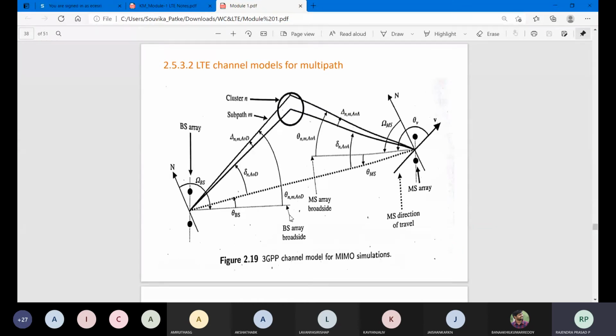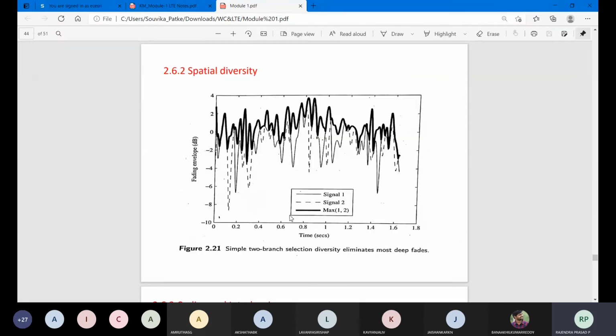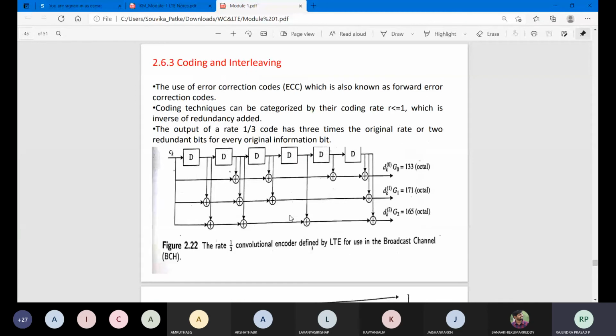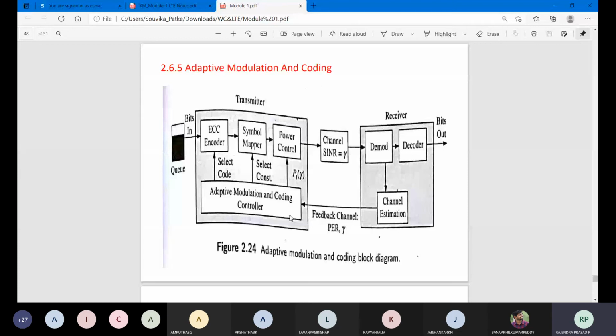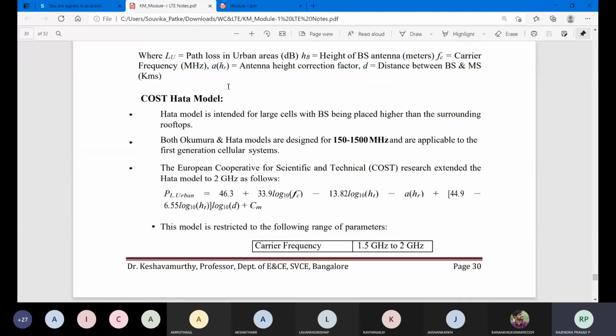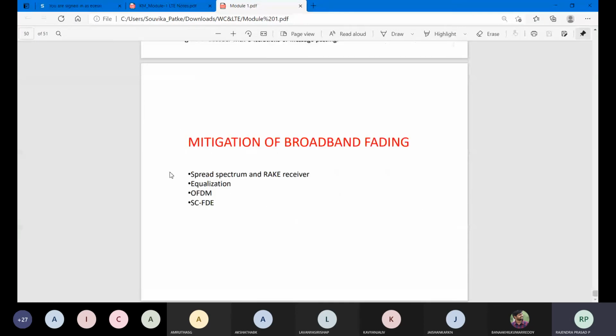This is for that part. The model for multipath 3GPP channel, that expression. Then mitigation: spatial diversity, coding and interleaving, automatic repeat requests, error control coding, demodulation. The same channel will be there, adaptive modulation, encoder part, channel, demodulator, estimation part, and a feedback system. This is all taken from the textbook only. It is the theoretical part which is present here.